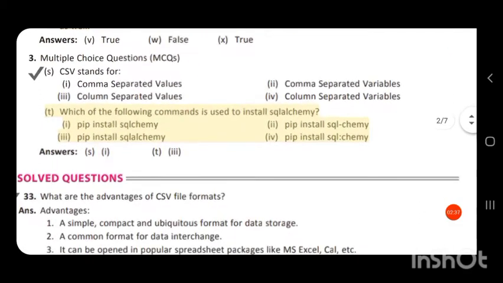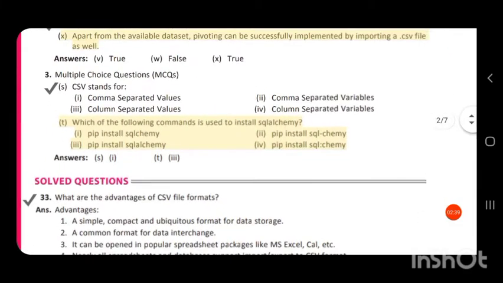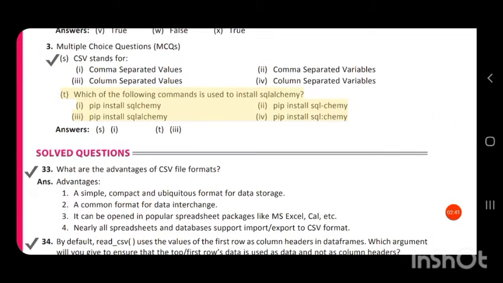Then go to the multiple choice questions. CSV stands for comma separated values, and not variables; comma separated values.